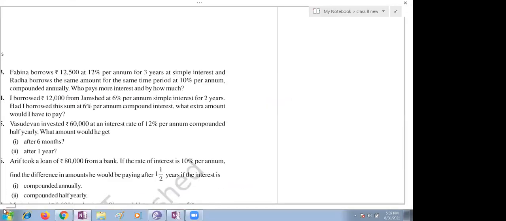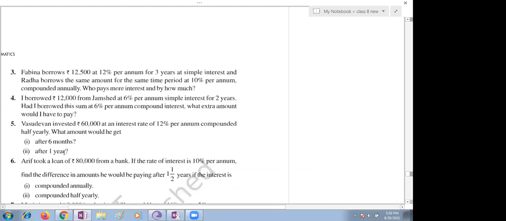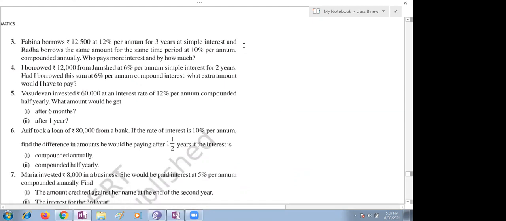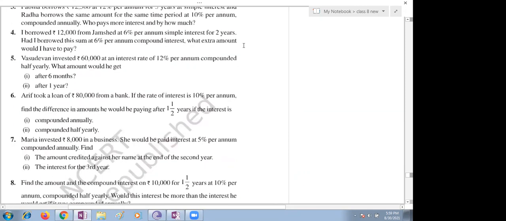Yeah, please, Zoya, can you read the fourth question once, please? Yes, ma'am. I borrowed rupees 12,000 from Jamshed at 6% per annum simple interest for 2 years. Had I borrowed this sum at 6% per annum compound interest, what extra amount would I have to pay?